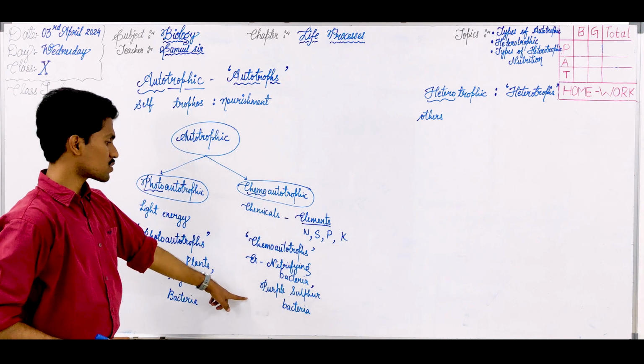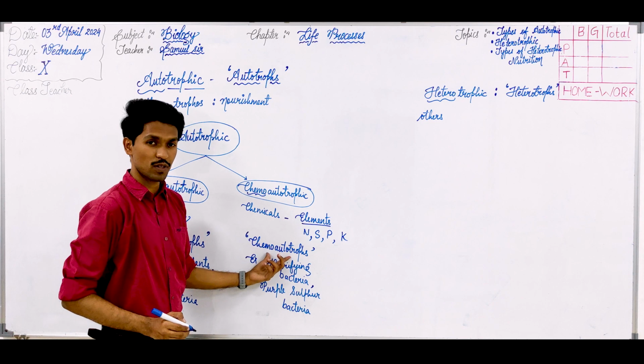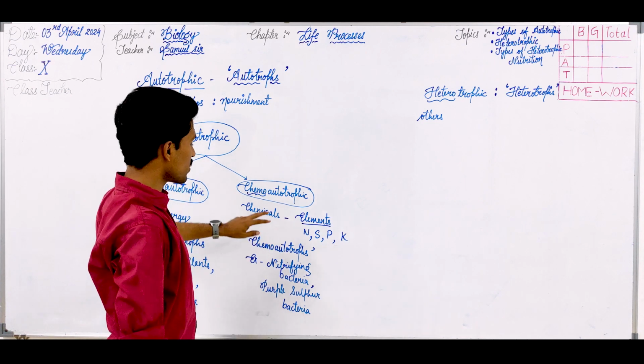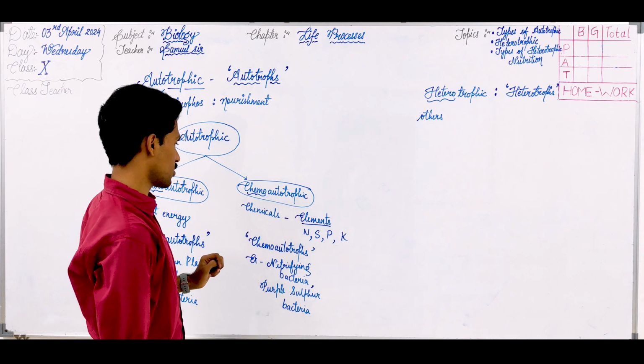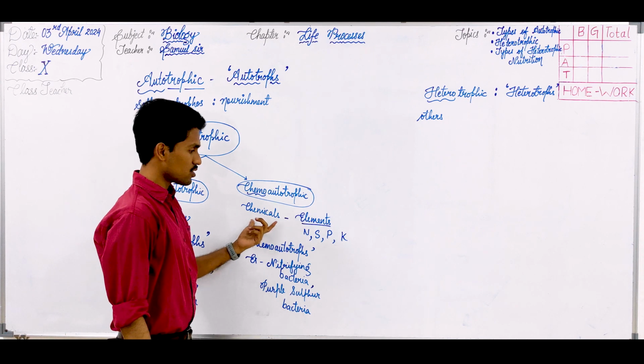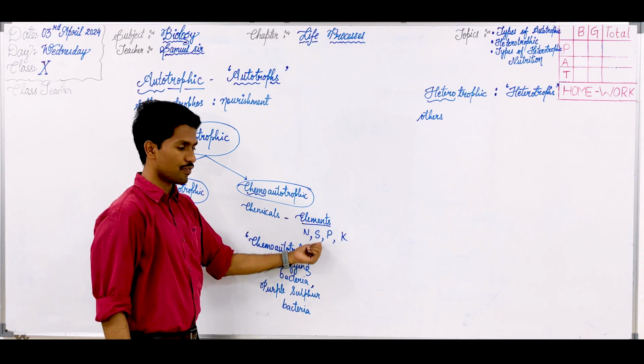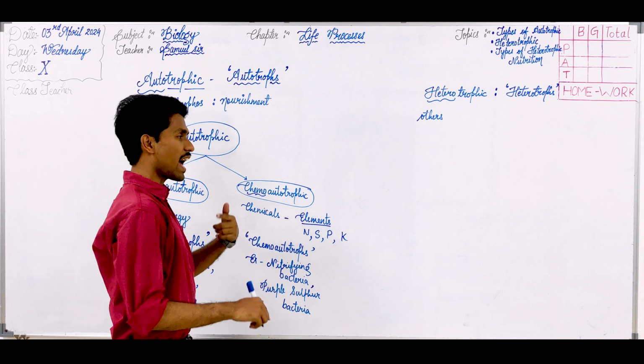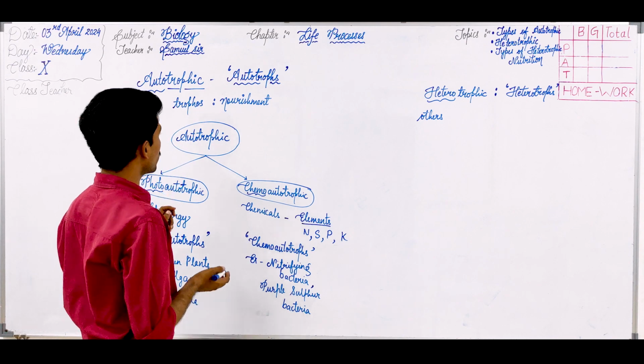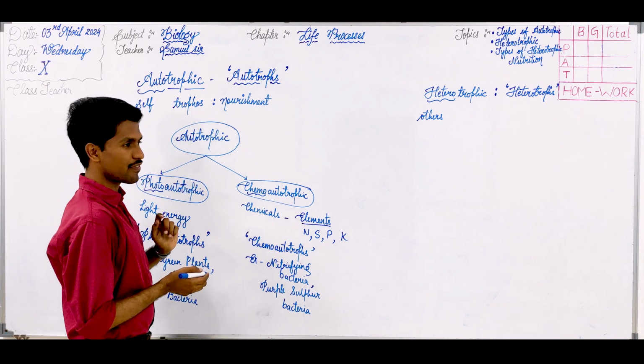These are the organisms so called as chemoautotrophs. Why are they called that? Because they follow chemoautotrophic mode of nutrition, where they use chemical energy in the form of nitrogen or sulfur or phosphorus or potassium and manufacture or prepare their own food. This is how they are capable of self-nourishment.